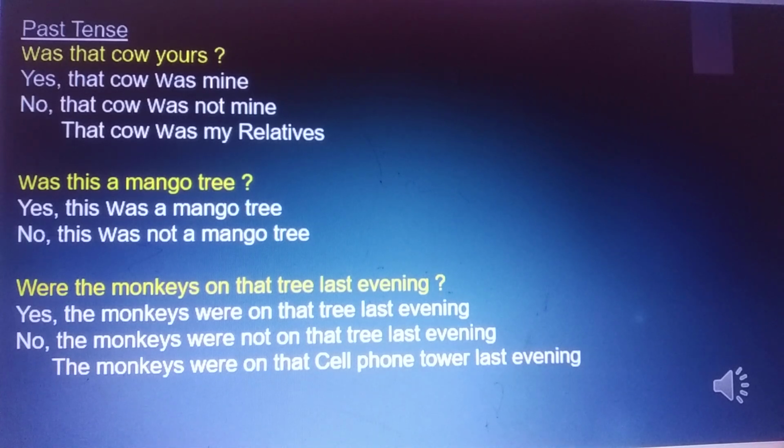Was this a mango tree? Yes, this was a mango tree. No, this was not a mango tree.